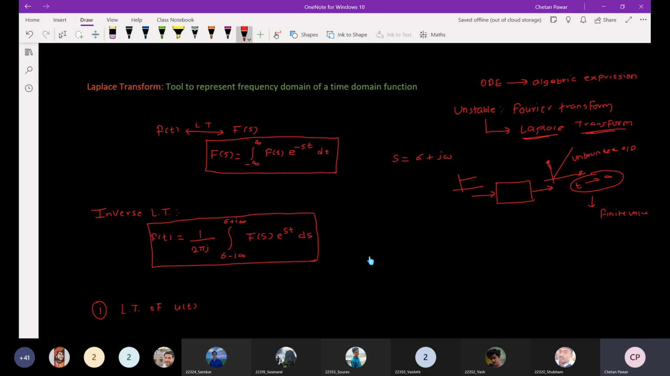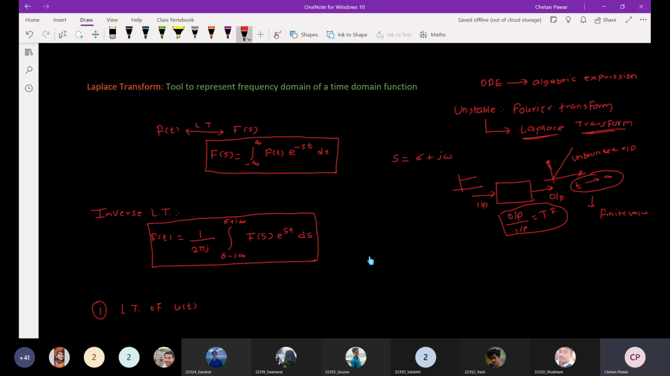So such systems are unstable systems, right? For such a system, what is meant by a transfer function? If this is the output and this is the input, I represent this system using a transfer function: output upon input. Such systems require a Laplace transform for frequency domain analysis.